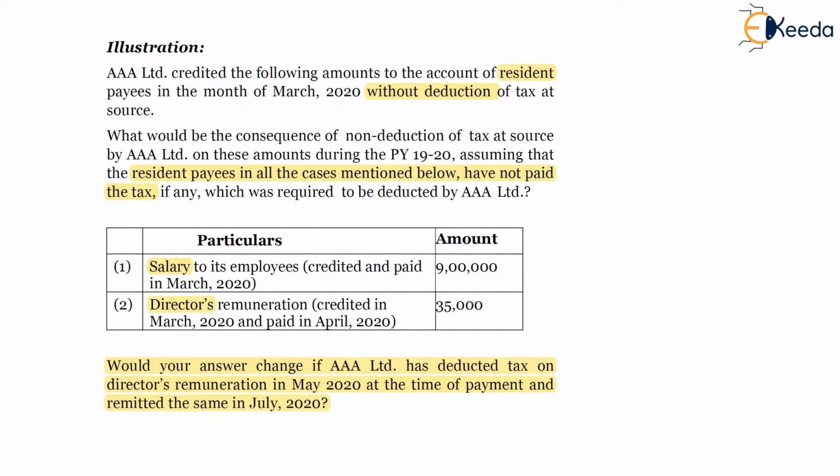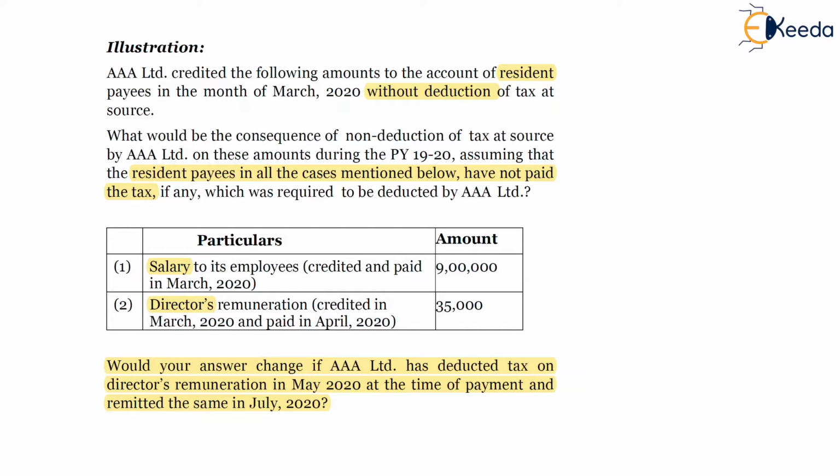TDS on salary is liable to be deducted at the time of payment, and here the salary has been paid in March 2020. Accordingly, taxes have been deducted in previous year 1920, assumed to be deducted in March 2020.